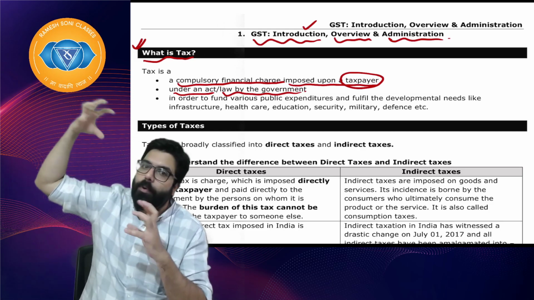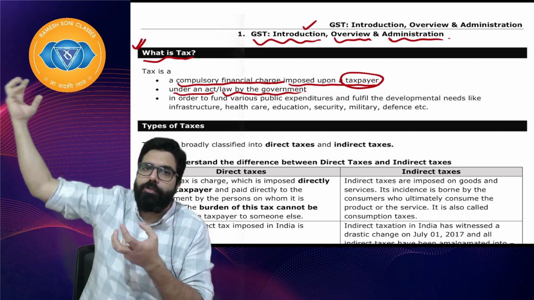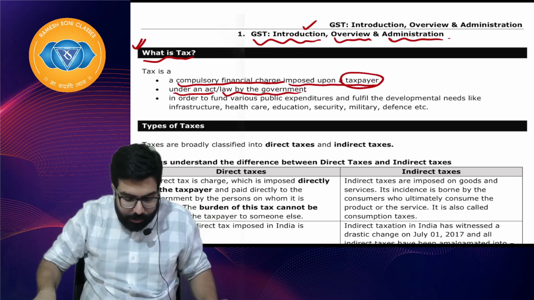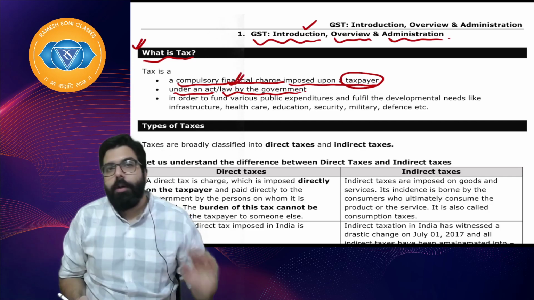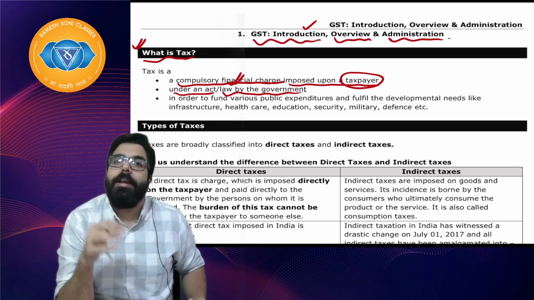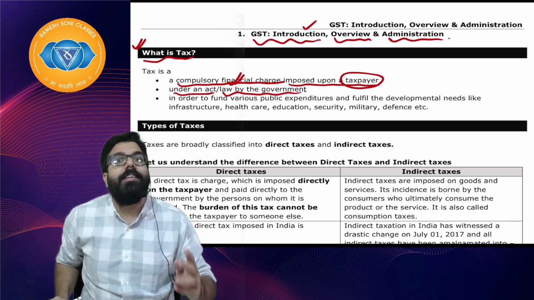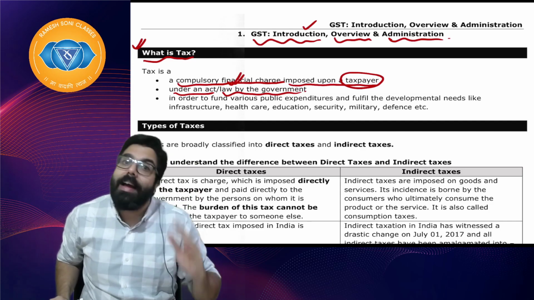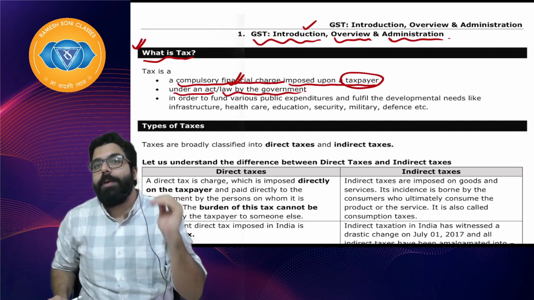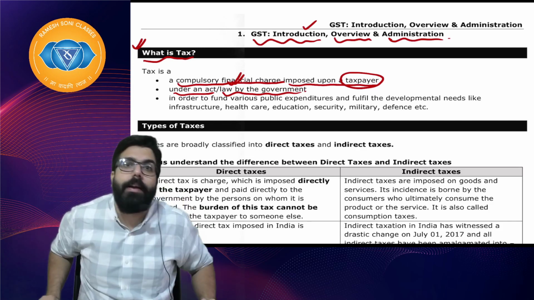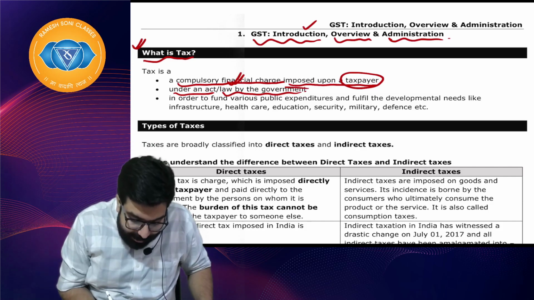So whenever government wants to collect a tax, government has to collect a tax under an act or under a law. There has to be an act. For example, income tax is collected under the Income Tax Act. GST is collected under the GST Act. I hope everyone is clear. So a tax has to be collected under an act or law by the government.